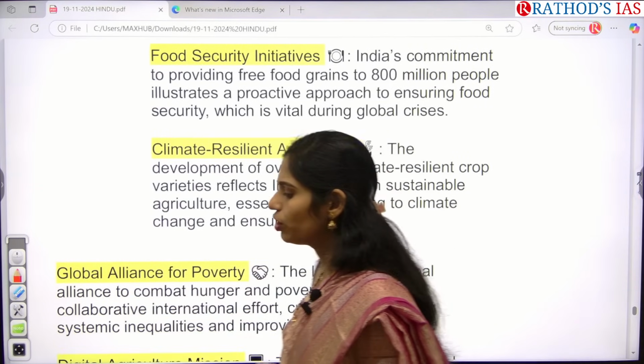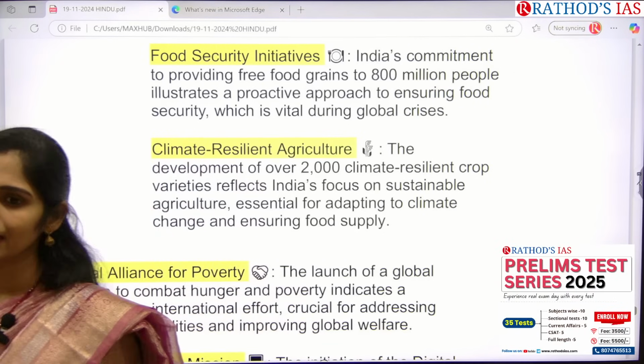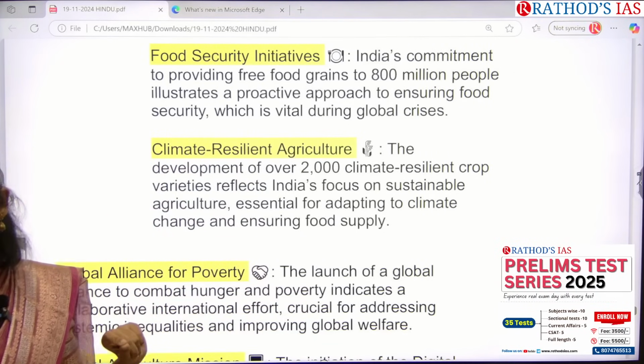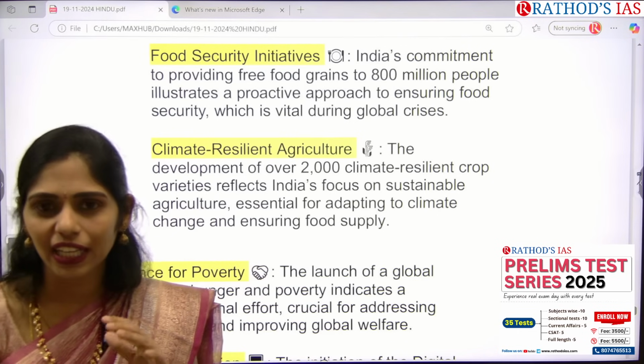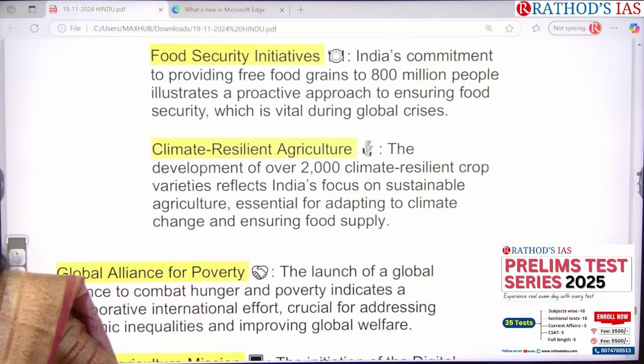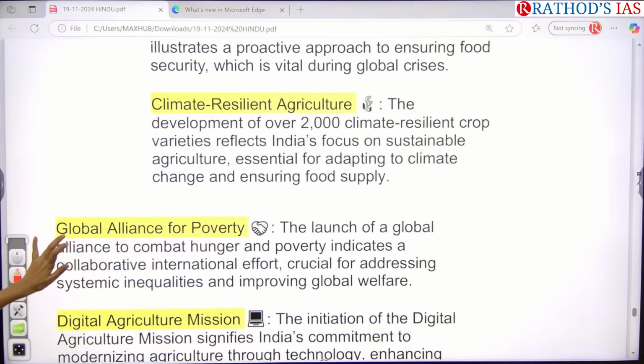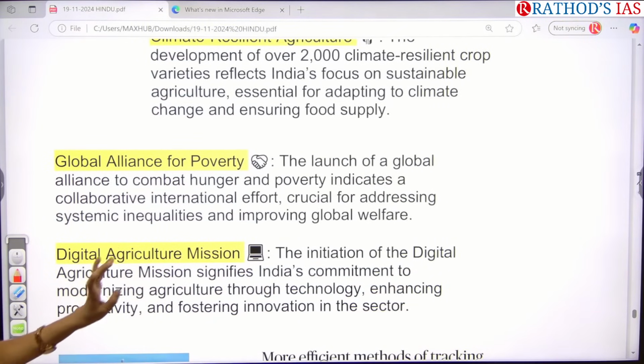And we also want to focus on climate resilient agriculture. That means climate resilient or drought resistant seeds, so that we can grow crops even in climate change conditions and ensure food production. And we also have to launch a global alliance to combat hunger and poverty.